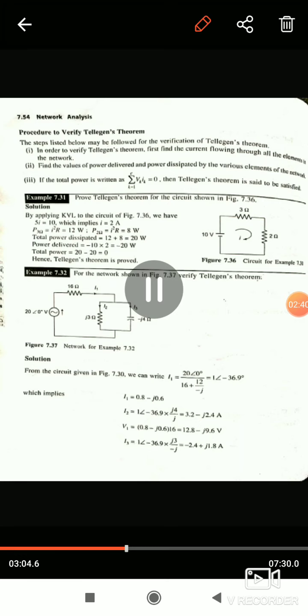Procedure to verify Tellegen's theorem. First, find the current flowing through all the elements in the network. Second, find the values of power delivered and dissipated by the various elements of the network. Next, if the total power, written as sigma k equals 1 to E, Vk Ik, is equal to 0, then Tellegen's theorem is said to be satisfied.